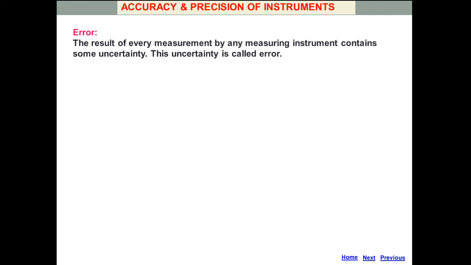So let us have a small discussion on this. First, error. The result of every measurement by any measuring instrument contains some uncertainty. This uncertainty is known as error. Error is the difference of the true value and the measured value.